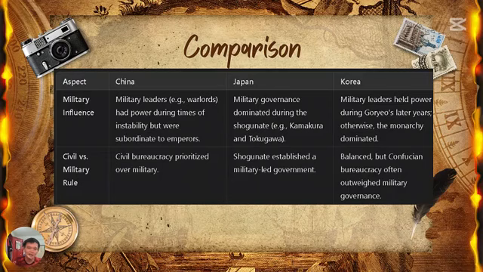The military leaders had power during times of instability, like dynasty change periods. But in peacetime, the military leaders didn't have power. And in Japan, it was always a military government; the shogun always had power. In Korea, it was only during the later Goryeo years. Other times the monarchy dominated. So thank you.